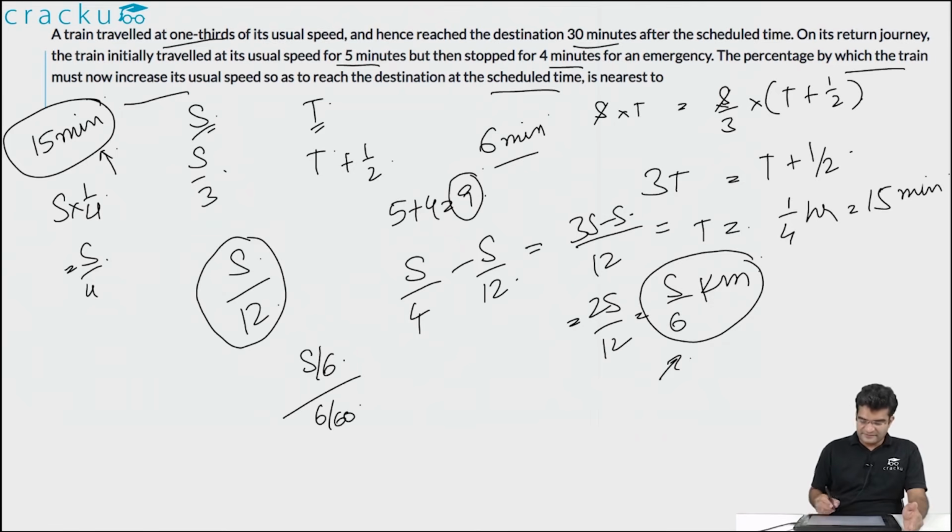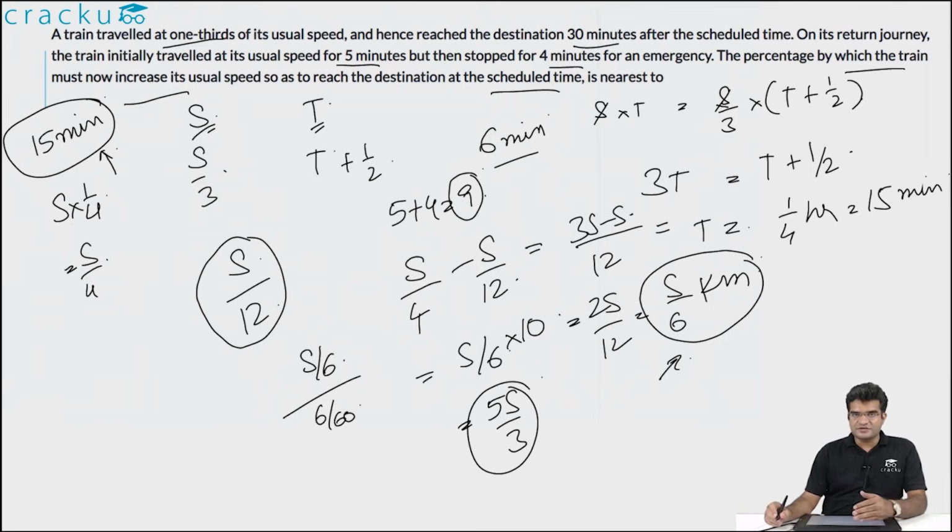This is the time left. That is equal to s by 6 divided by 1 by 10, or you can multiply it by 10. This is equal to 5s by 3. So the train has to travel at a speed of 5s by 3 to reach its scheduled destination at the same time. So what should be the percentage increase in its speed?